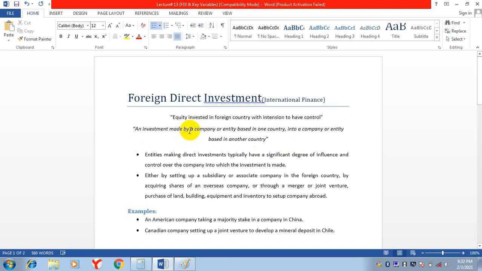An investment made by a company or entity based in one country, it belongs to one country, into a company or entity based in another country. The company is investing money in another company which is based in another country.